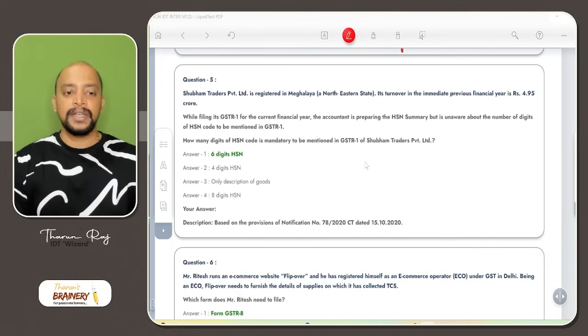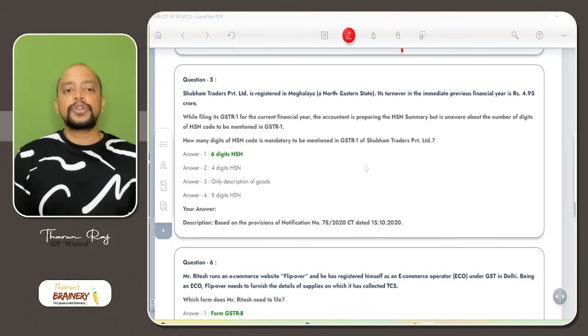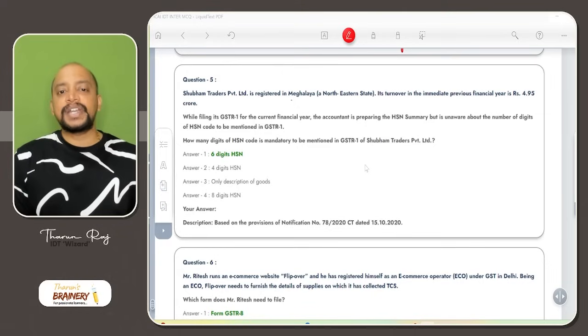Then next one, question number 5. Shubham Traders Private Limited is registered in Meghalaya, a northeastern state.